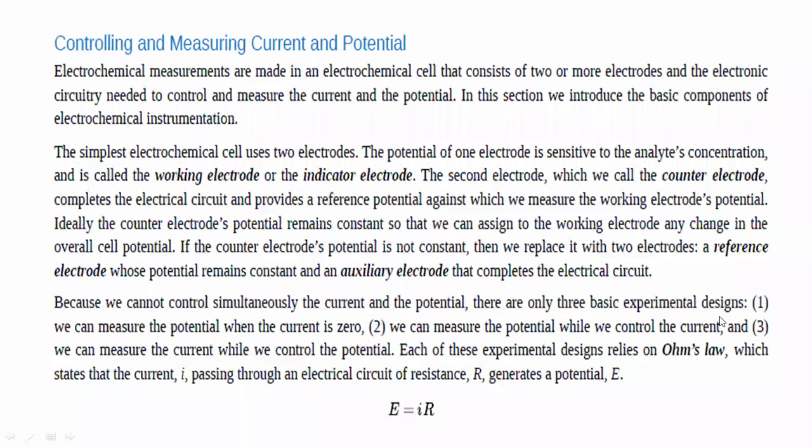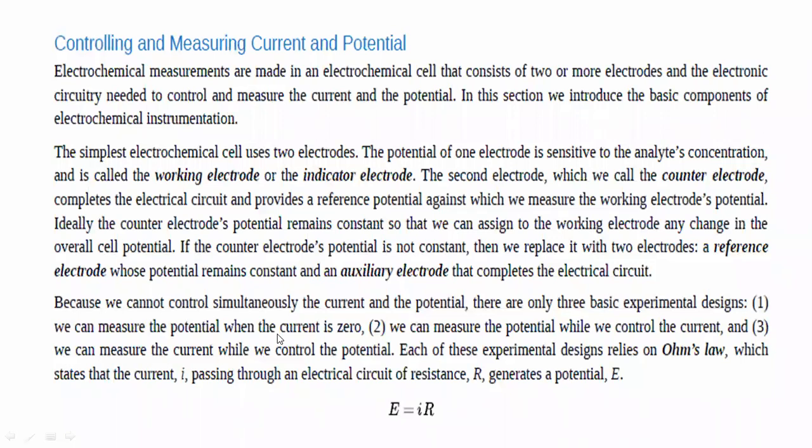Now, we all know, because we cannot control current and potential simultaneously, there are only three basic experimental designs we have made in order to study electrochemistry. Experimental design number one is that we can measure the potential when the current is zero. So when zero current flows from this cell, we can measure the potential.